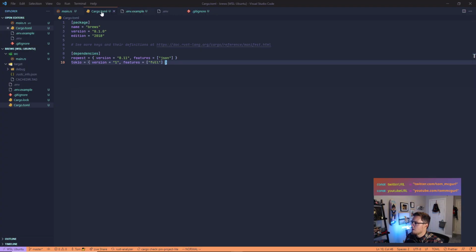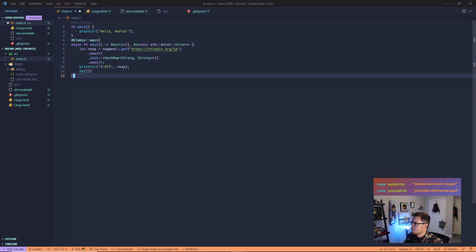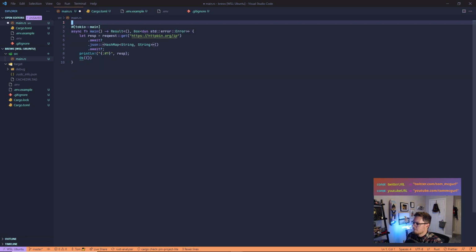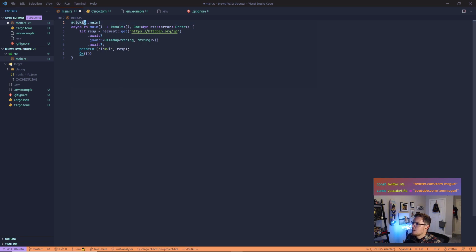So let's go to our main. We're going to replace this. And let's just kind of go over what's happening here. So first off, we're declaring that this main is going to be using Tokio. And you may notice there's something different already. We have an async func main. So we're declaring that this main is asynchronous, meaning it's not blocking. It'll make the request and it'll just give us the response when it's ready.